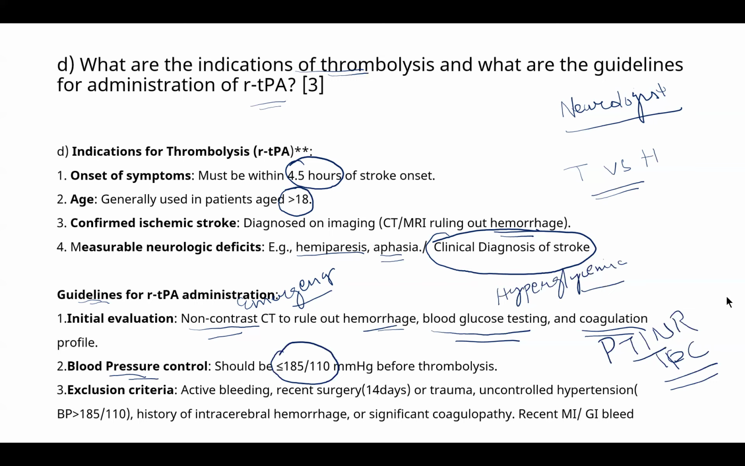What are the exclusion criteria? The patient must not have undergone any surgery in the last 14 days. There must be no acute trauma history. The hypertension must be controlled. If there is a history of hemorrhagic stroke, then you don't have to give it. Check the PT/INR, coagulation profile and platelet count. If there is MI or GI bleed, then that's a contraindication. And check for any bleeding diathesis and any active bleeding.